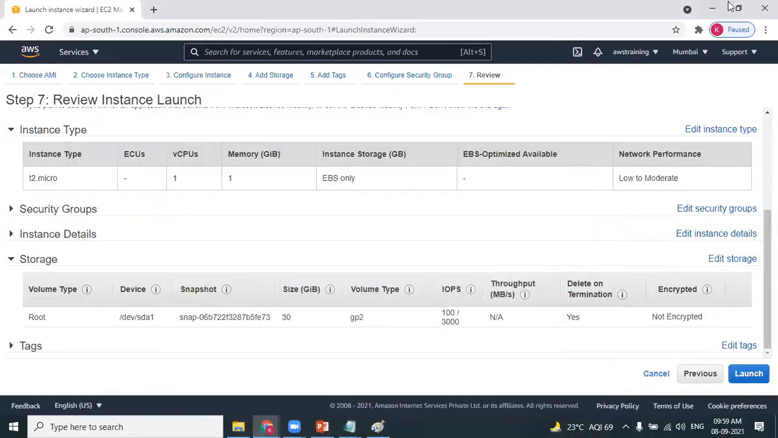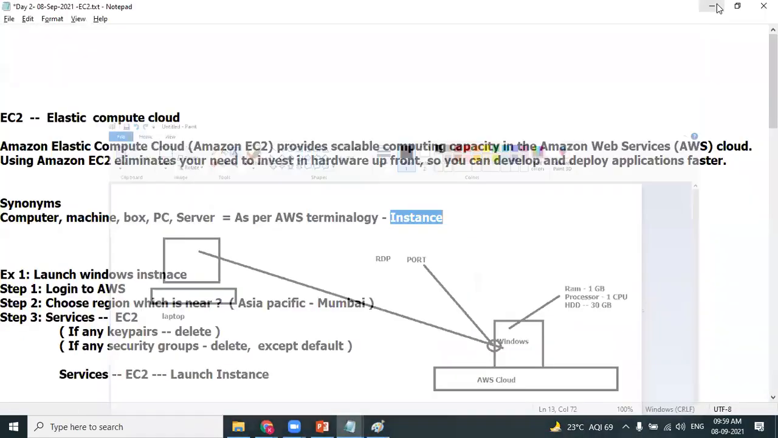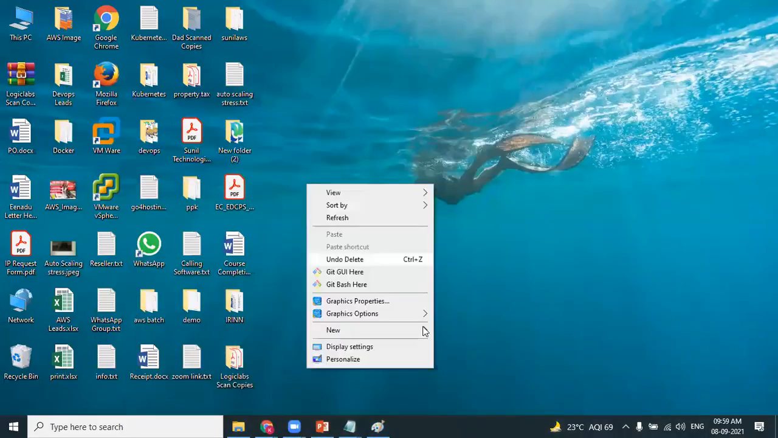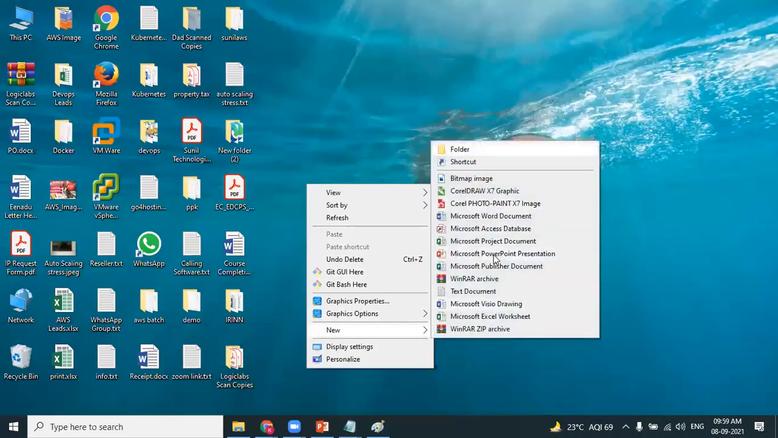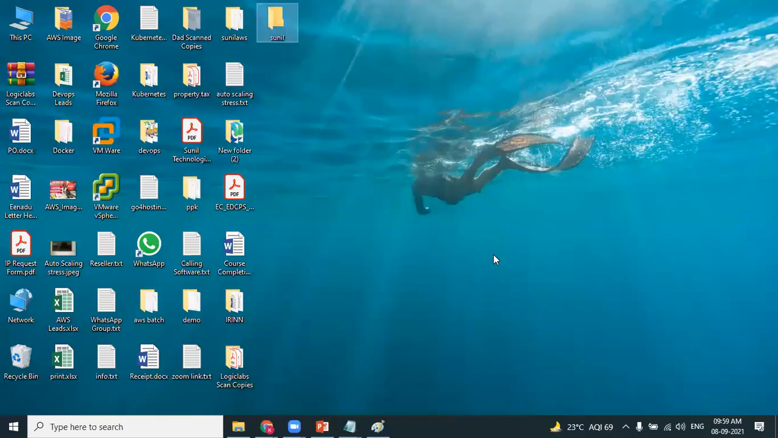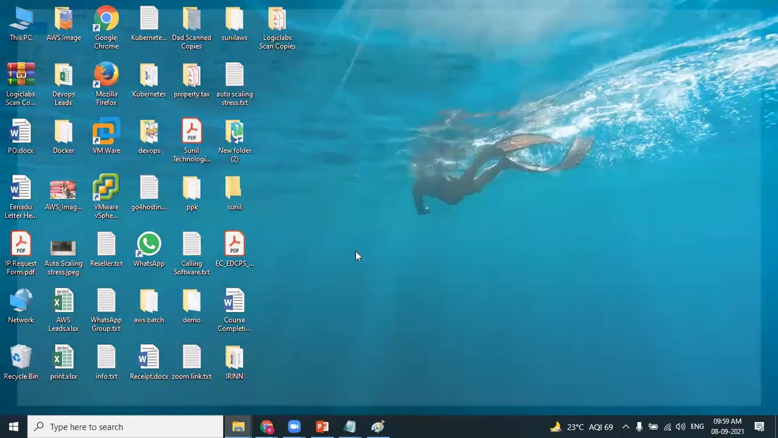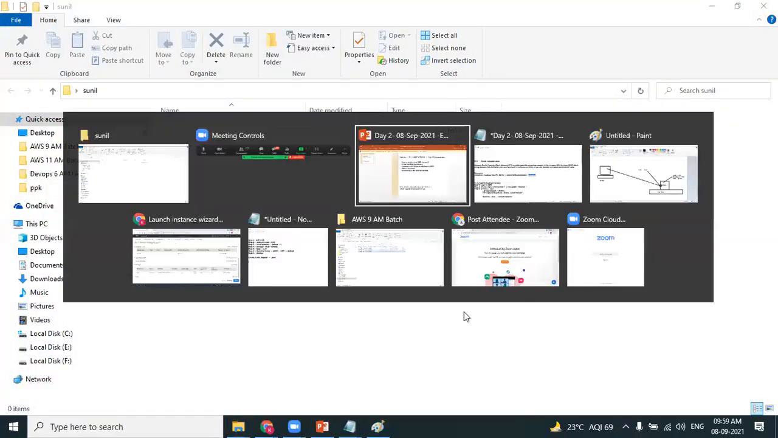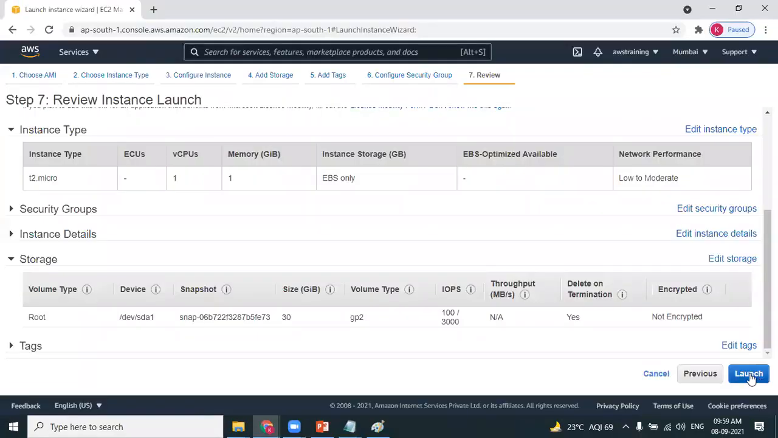Before clicking on launch, on my desktop I'm creating a new folder with the name Sunil. As you can see, I have created a new folder with the name Sunil. Right now the folder is empty. I will be downloading that file into this Sunil folder. So let's experience it. Click on launch.